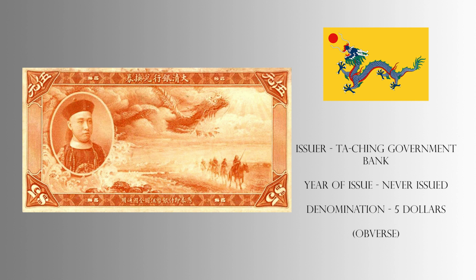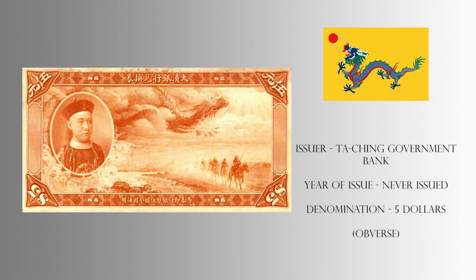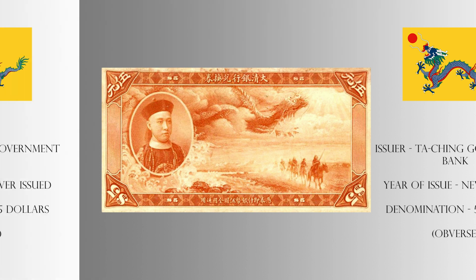Now, moving on, the second banknote is the $5 note from this series. The obverse, much like the previous one, features Zai Feng and a dragon. The background differs greatly as it depicts an armed horse patrol. The blank sides on the right and left are where the serial numbers would have been added.